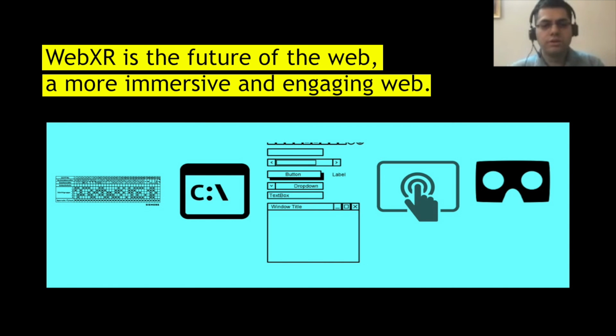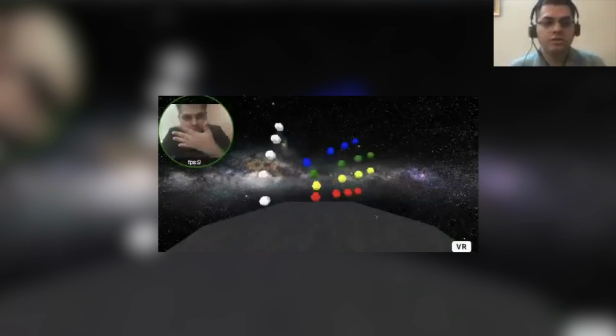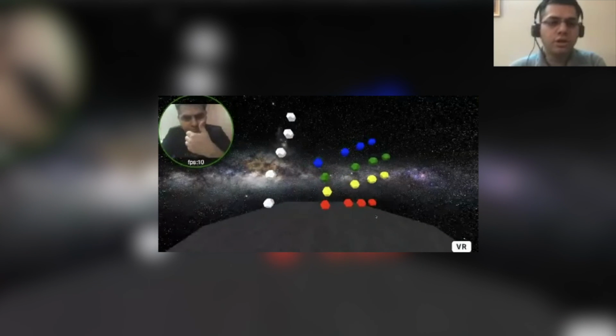So according to me, this is a great slide where we see how far we have come from punch cards to GUIs and now clicks and scrolls, and now you have this great new paradigm of gazing and looking at an object and interacting with it in a complete AR experience. And the future of the web, according to me, is WebXR and a more immersive and engaging web. And we as web devs should start looking at it and build great new experiences for the people who use them. So this is a great example of what I feel is the future.